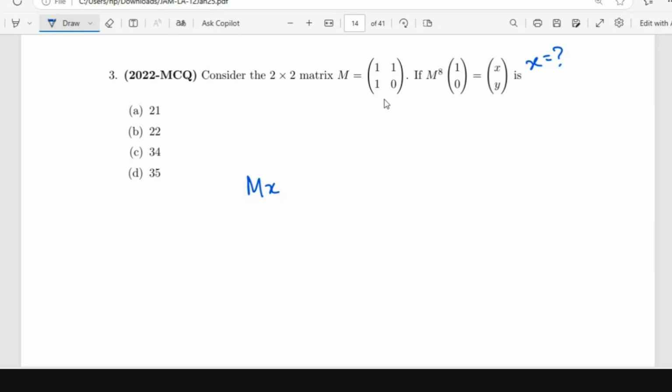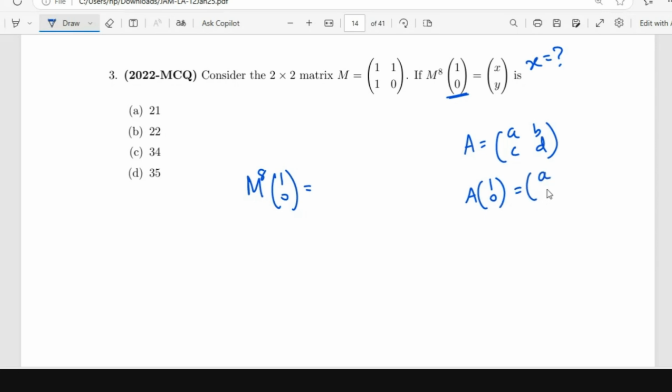Even for eigenvalues, you have to do one or two steps, right? Yeah. See, M power 8 times (1, 0). What does multiplying the vector (1, 0) to a matrix do? If I have A equal to [A, B; C, D], what does multiplying A with (1, 0) do? It gives the first column. When you multiply with (1, 0) on the right side, you get the first column. When you multiply with (0, 1), you'll get the second column, things like that. So this is what you're going to get.